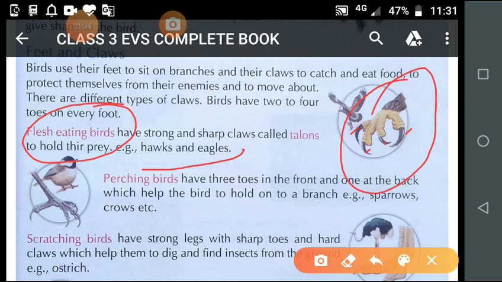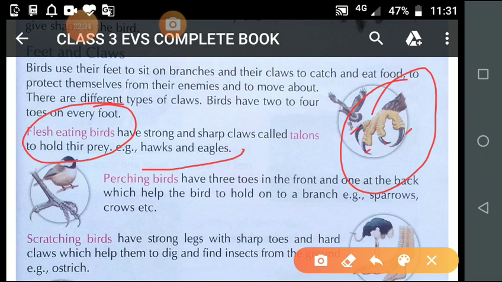It means the animal which an eagle or hawk kills for food, with their sharp claws they use it to drag and carry it up to a long distance. Is it clear? It also uses its claws to tear the flesh of its prey.